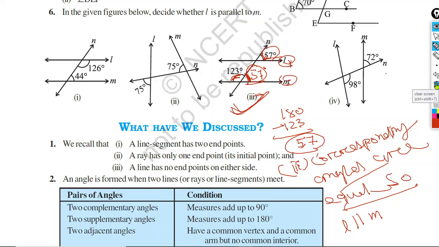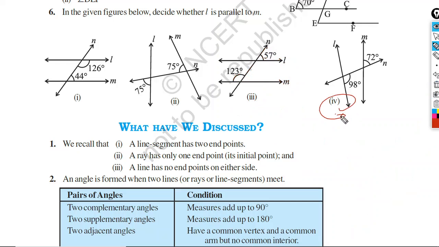Now we will move to the next part, IV. Here you can see 72 degrees, and here it is 98. What we can do is find this angle. If this 72 degree angle and this angle, which are corresponding angles, are the same, then line L and line M will be parallel.